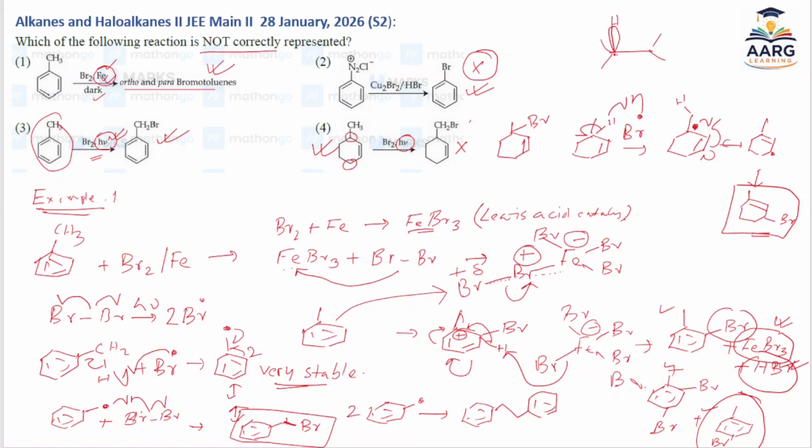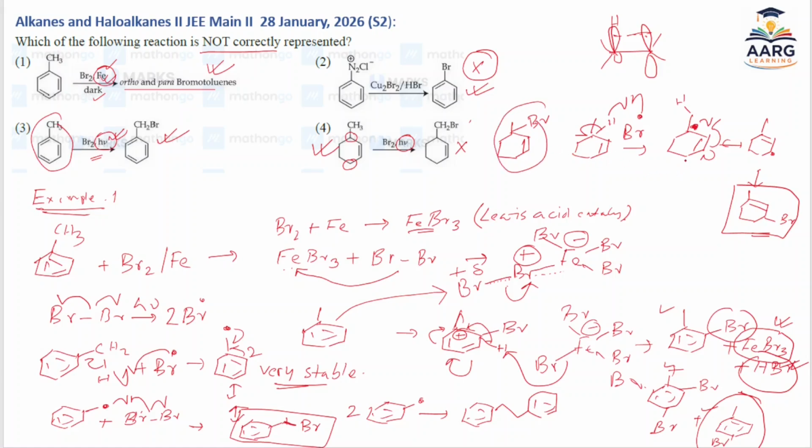So this is the orbital, and this is the vacant p orbital of this one. So single electron, so it can undergo hyperconjugation. So this also stabilizes this intermediate. So since this intermediate is stable, this will be the major product.